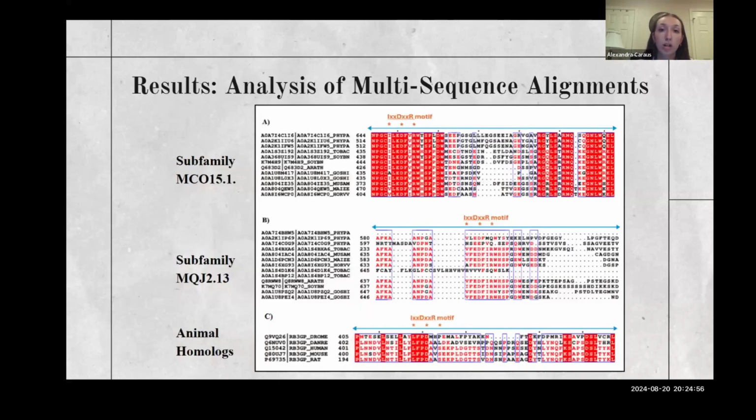And then going on to the sequence aspect of the multiple sequence alignment, the following A, B, and C representations highlight the different multiple sequence analyses that we did through each subfamily. So these following sequences differ in each subfamily based on the phylogenetic tree. And as you can see, there are these things called motifs that are preserved throughout each of the sequences.